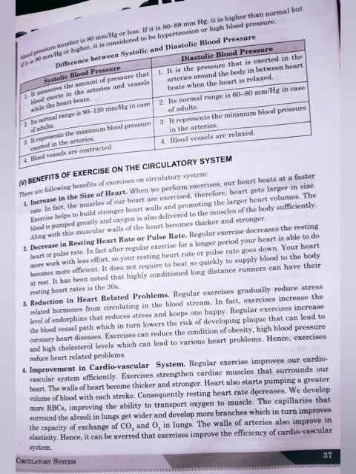Systolic blood pressure measures the amount of pressure that blood exerts in the arteries and the vessels while the heart beats, whereas diastolic pressure is exerted in the arteries around the body in between heartbeats when the heart is relaxed. In systolic blood pressure, the normal range is 90 to 120 mm Hg in case of adults, and in case of diastolic, it is 60 to 80 mm Hg in case of adults. In case of systolic blood pressure, blood vessels are contracted, whereas in diastolic, the blood vessels are relaxed.